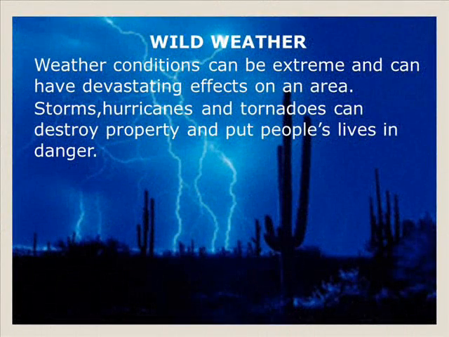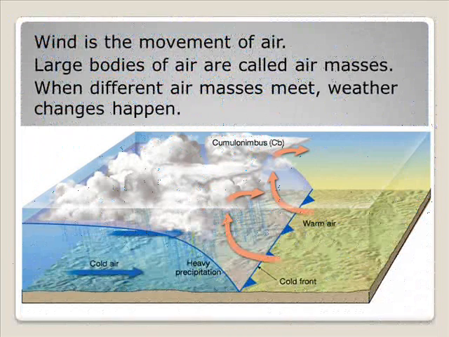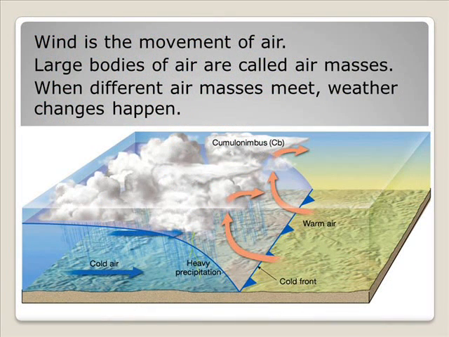Wild weather. Weather conditions can be extreme and can have devastating effects on an area. Storms, hurricanes, and tornadoes can destroy property and put people's lives in danger. Wind is the movement of air. Large bodies of air are called air masses.